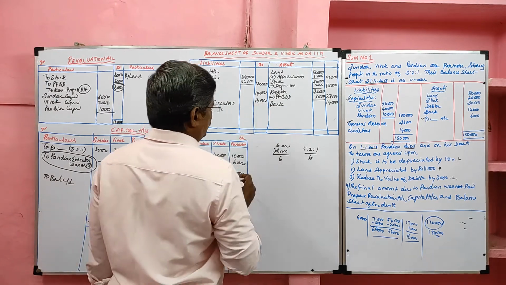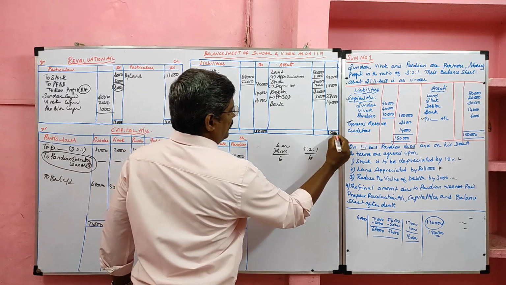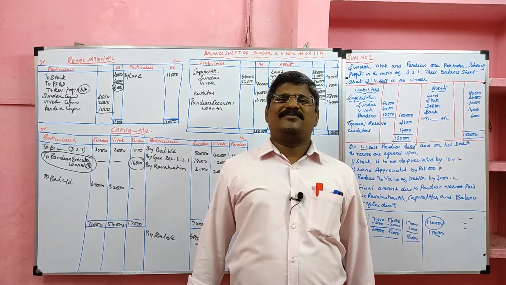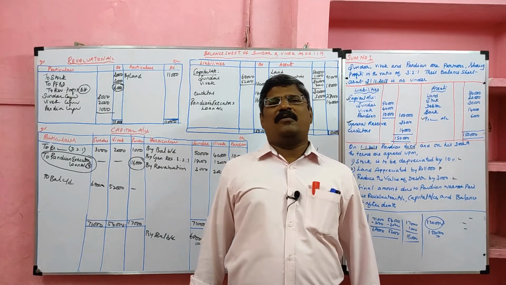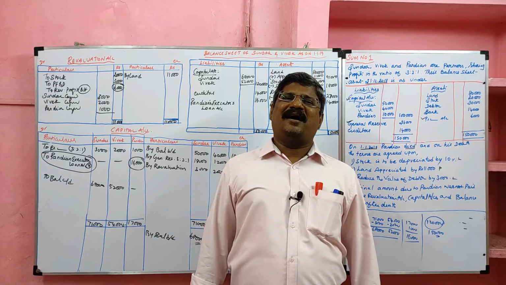The total of the balance sheet is 1,50,000. Students, we completed the first comprehensive problem on death of a partner. In the next class we will solve a different problem. Till then, bye and thank you.